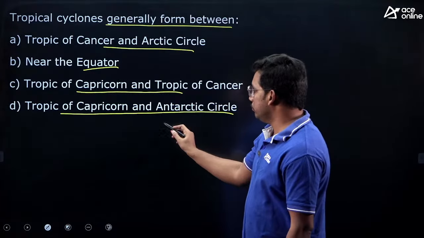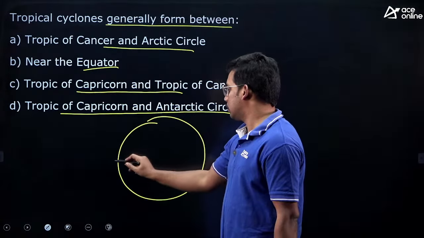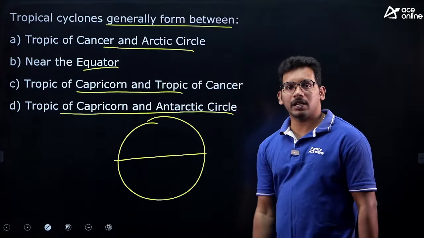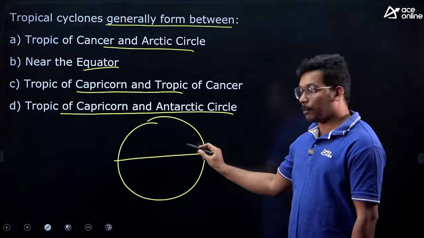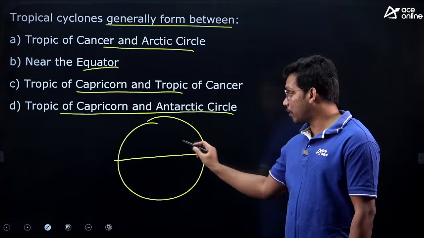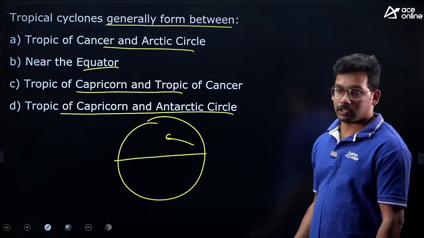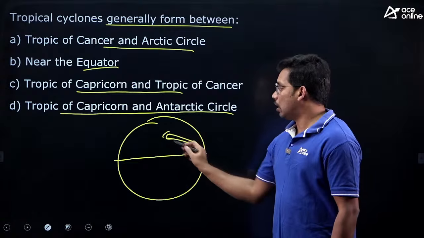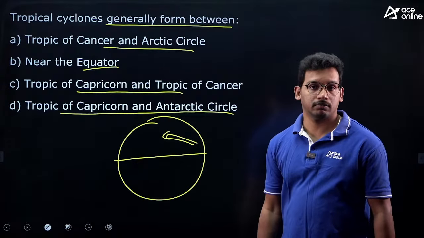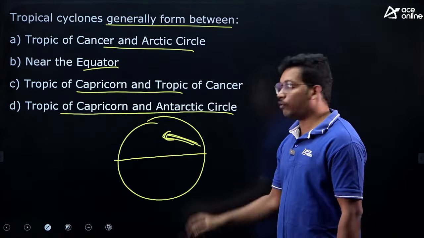Okay. So if this is the Earth, tropical cyclone means the wind that emerges in the oceans and moves from east to west. Earth is rotating from west to east, but cyclones move from east to west.